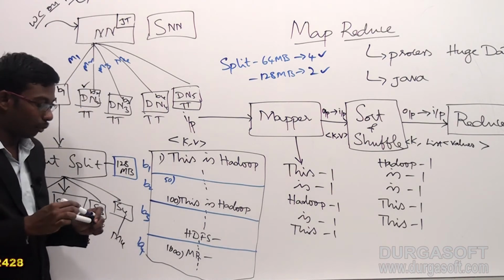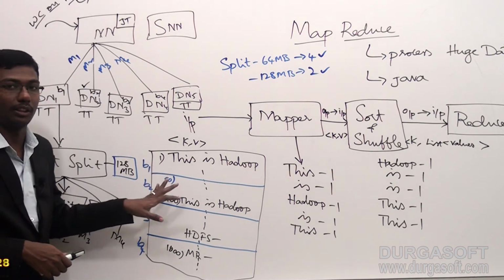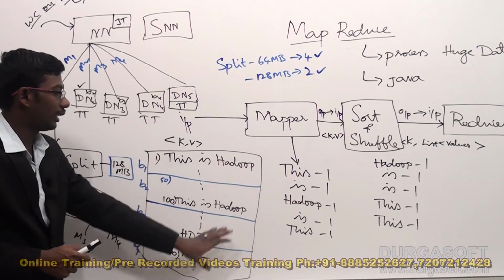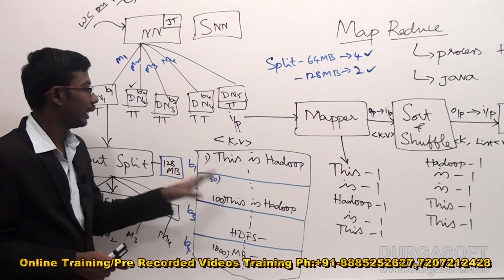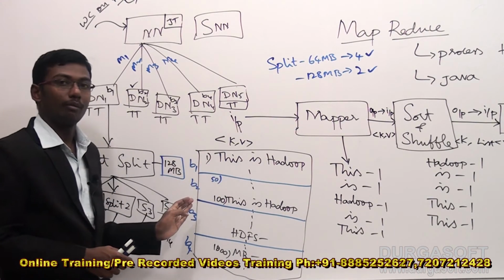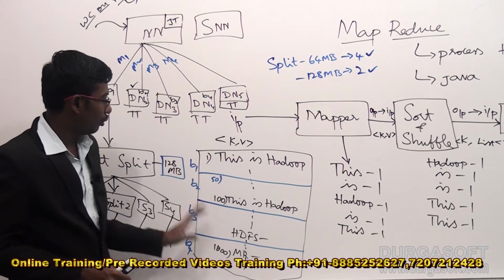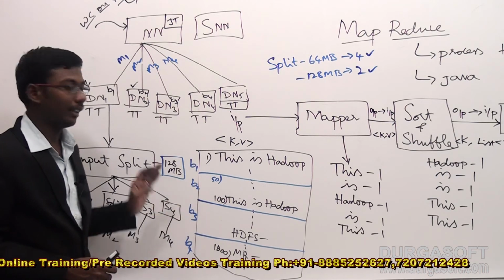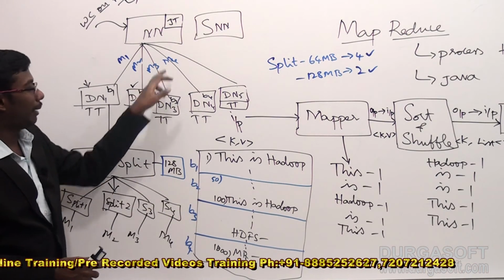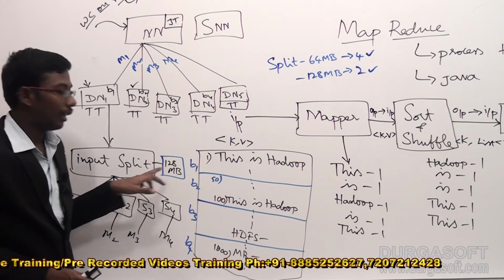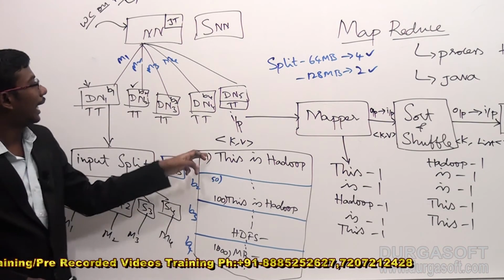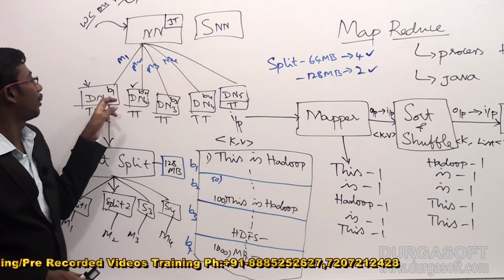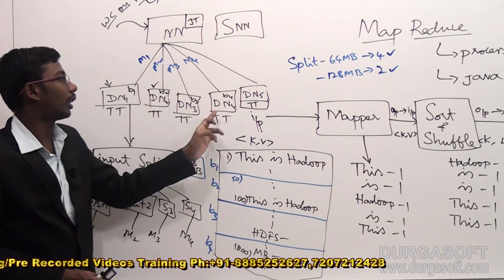I divided it into 4 blocks as part of the HDFS architecture. As part of the textual information, we have to generate blocks as the physical locations, and we have to store the data. Okay, we have done the block creation, and it's time to look at mappers and input splits. The same number of input splits will be executed, M1, M2, M3, M4, and we are executing mappers on top of task trackers.